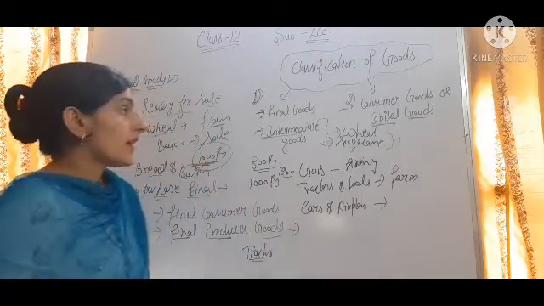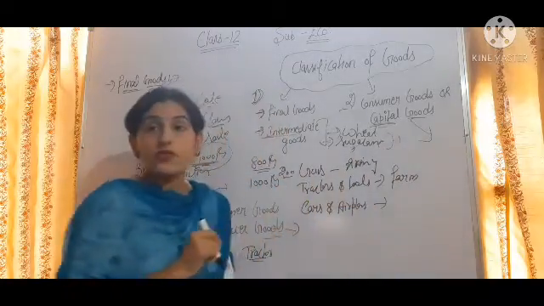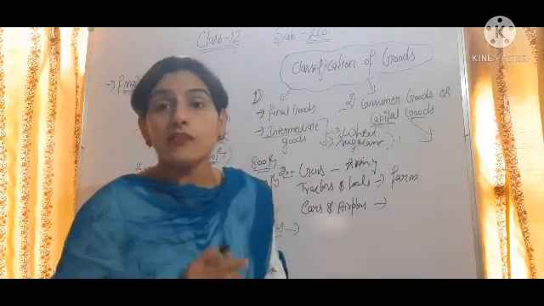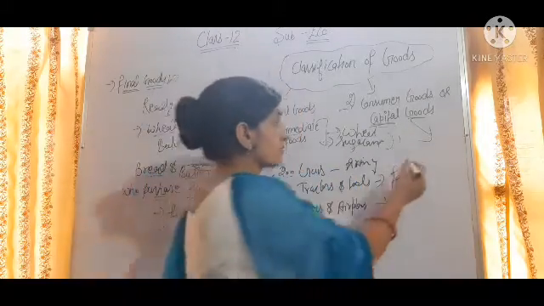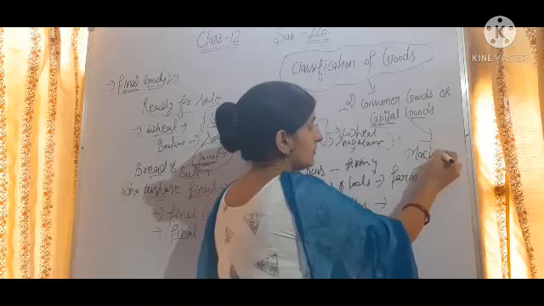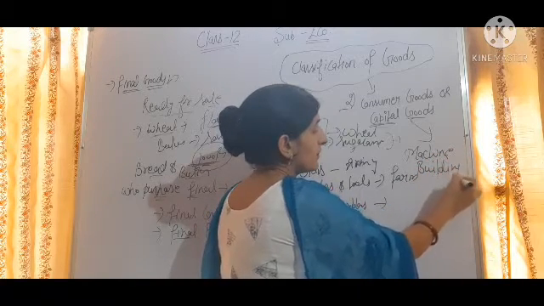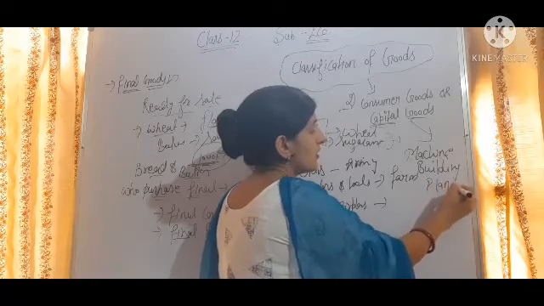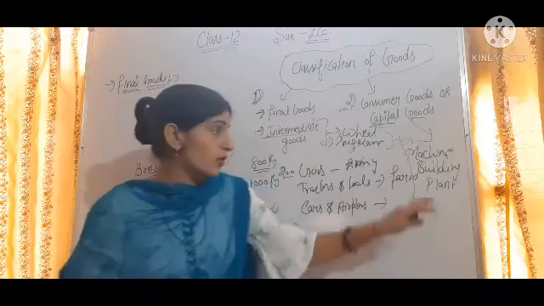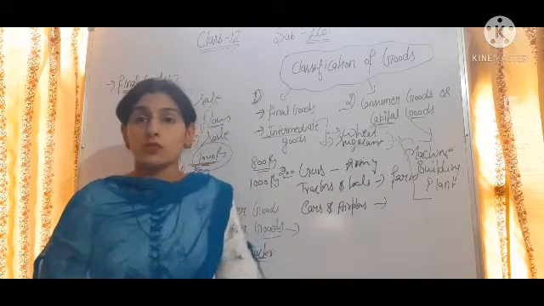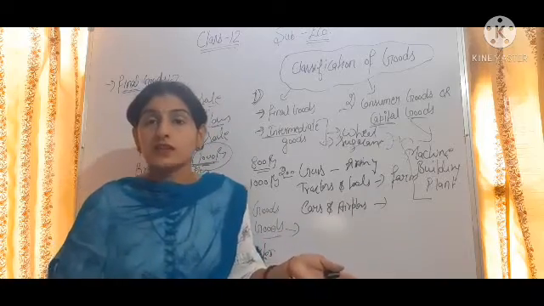Okay, and capital goods are the fixed assets of the producer, like machines, building, plant. All these are fixed assets of the producer because these are not consumed. These are used by the producer to make further production.